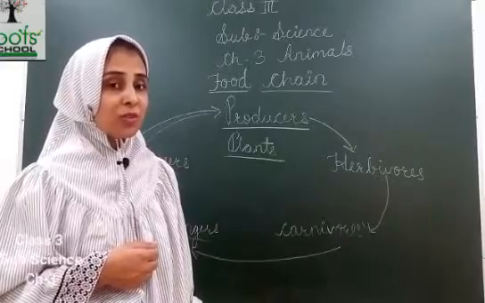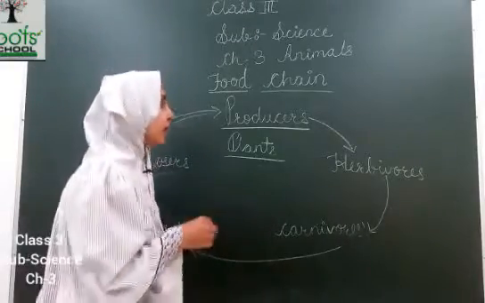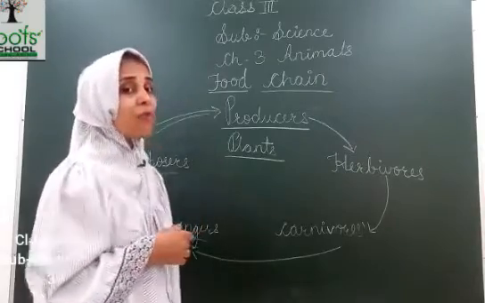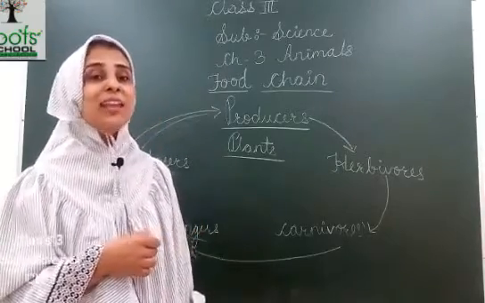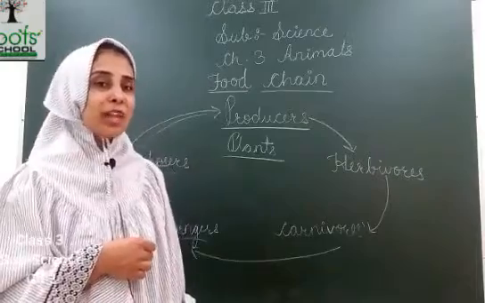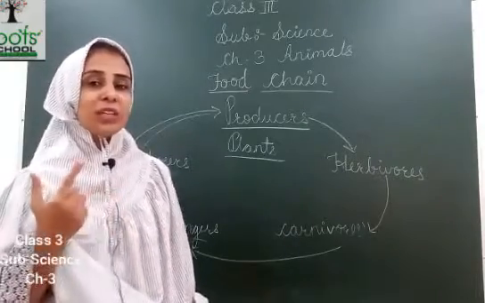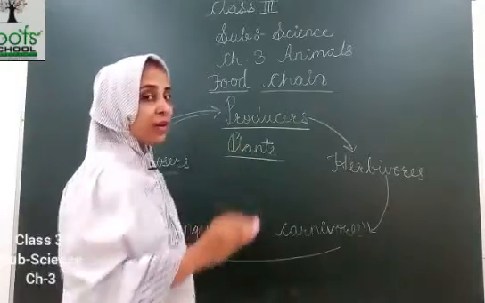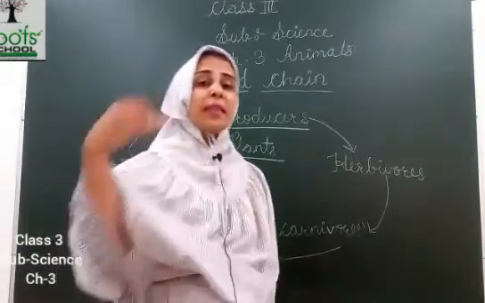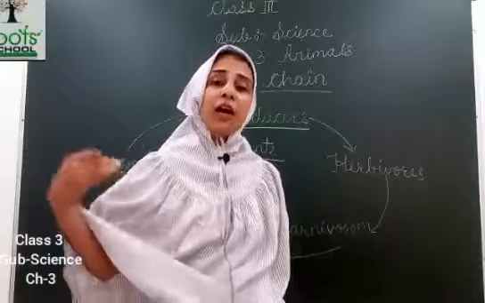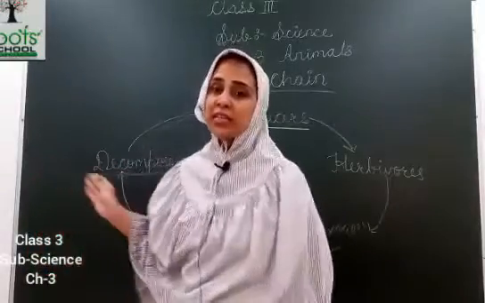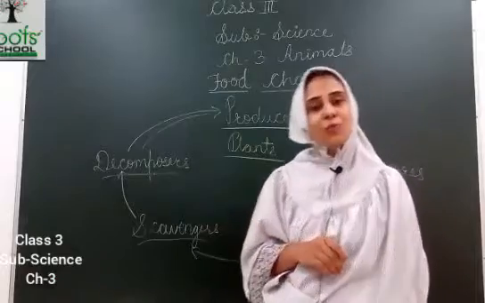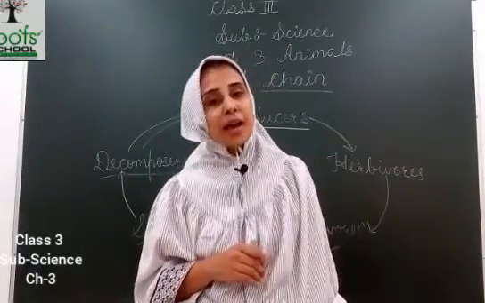No. Plants can produce their own food with the help of air, water and sunlight. Now those plants are eaten by herbivorous animals, then carnivorous, then scavengers, then decomposers, and then it decomposes back to producers, that are plants.